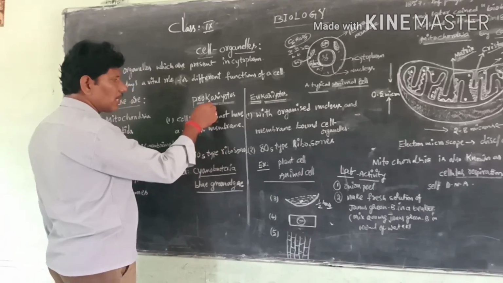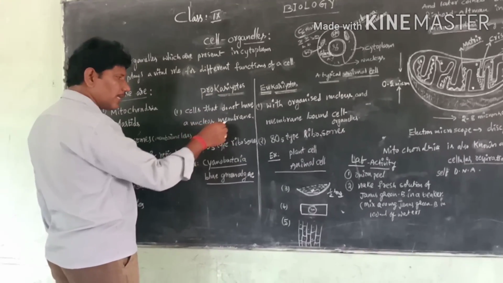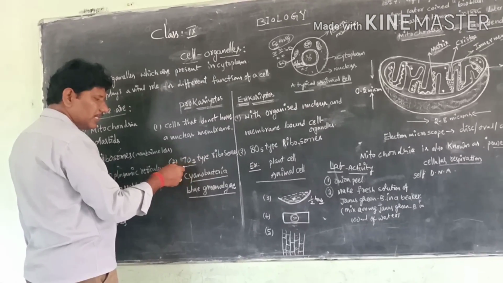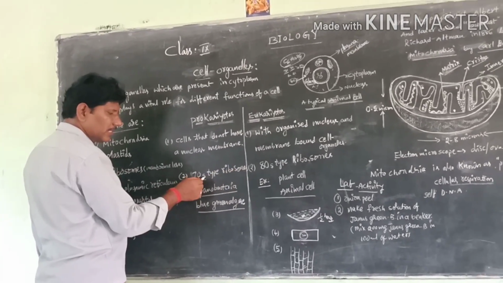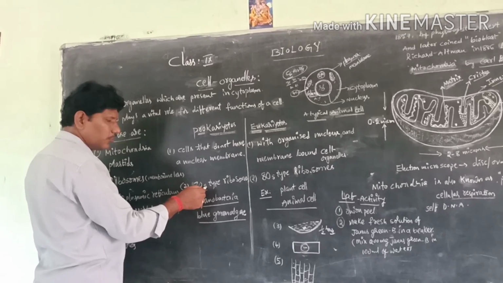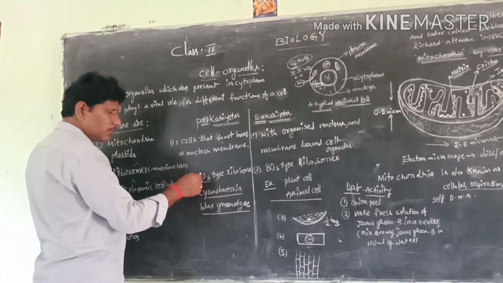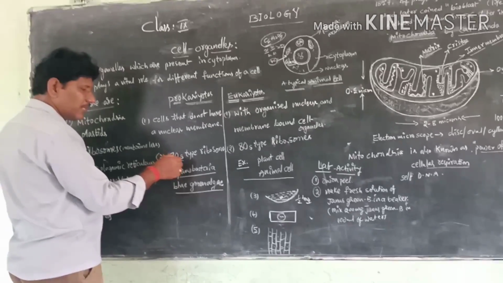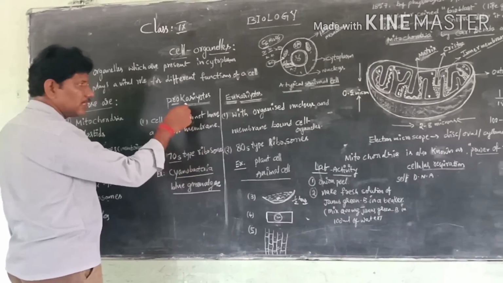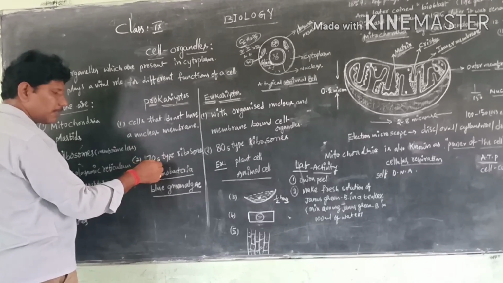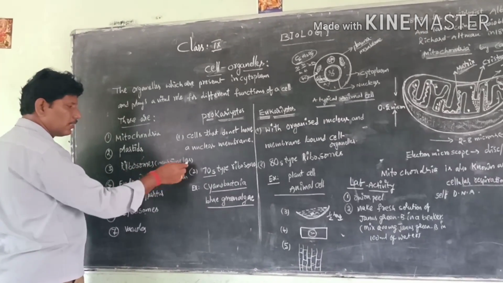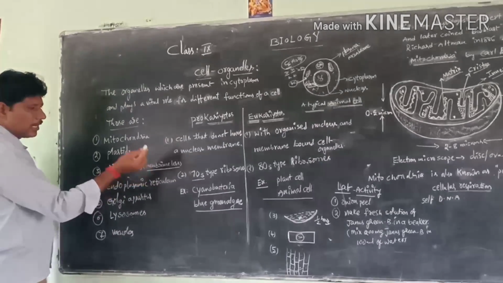These are the primitive organisms which do not have a nuclear membrane, and they have only 70S type of ribosomes. Here S stands for Svedberg, the unit used for ribosomes. Only the small 70S type of ribosomes is present in prokaryotes. Why? Because ribosomes are nothing but membrane-less cell organelles.